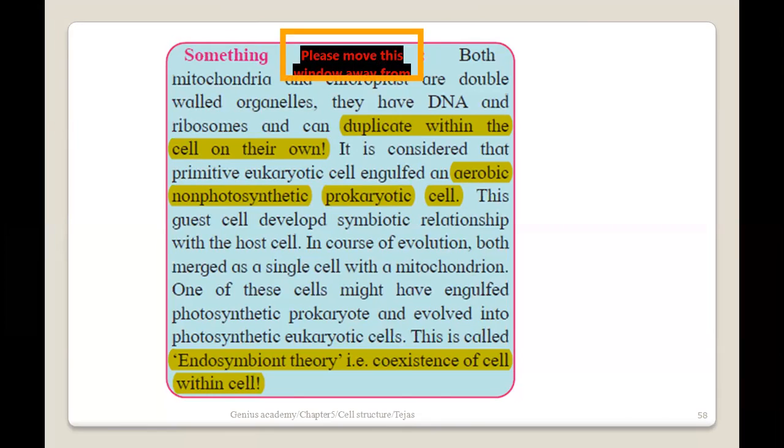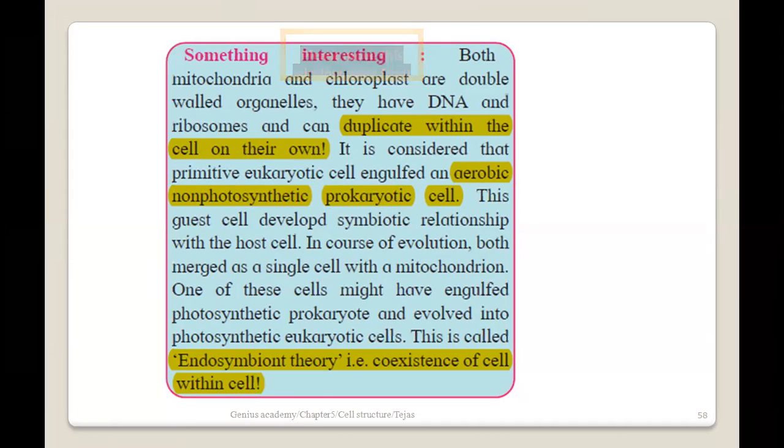Okay, so that's how. And that's why the typical chloroplast also contains the double-stranded circular DNA and the 70S type of ribosomes, which are peculiar features of a prokaryotic cell. Okay, and this is the entire story which हम लोग अभी discuss कर रहे हैं, that is actually called the endosymbiont theory. That is coexistence of a cell within a cell. So that's why we say this is the evolution, why we have mitochondria and the chloroplast within a cell. This is something which we have actually obtained from the bacterial origin.